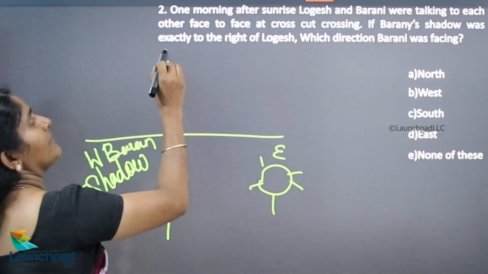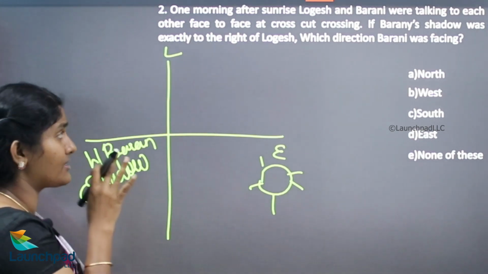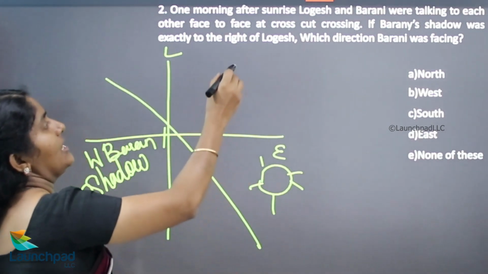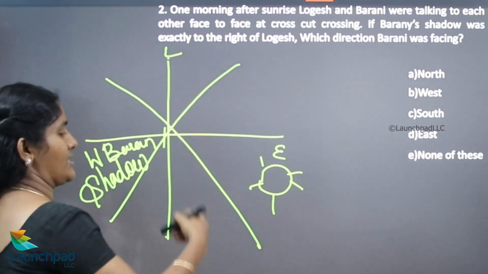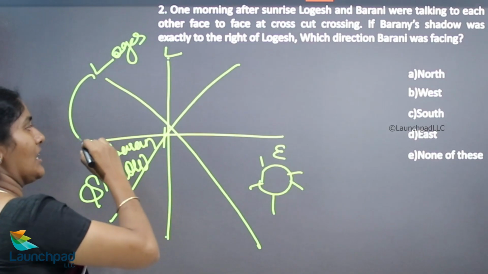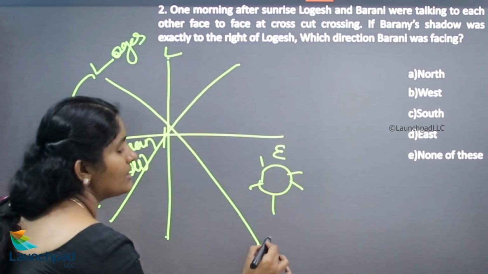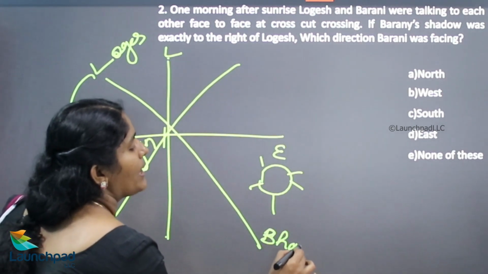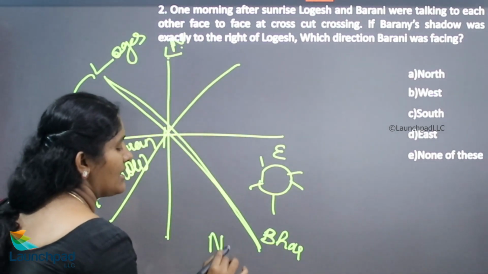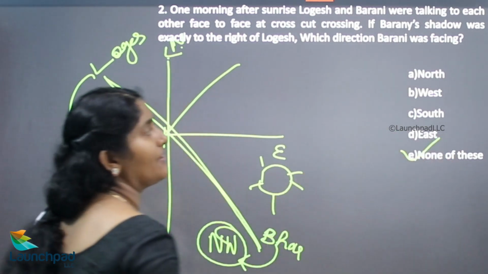If Lokesh is standing here, this is the right hand side direction. It is correct. At a crossing means this is the way, crossing each other, face to face. Lokesh is located here, this is the right hand side of Lokesh, and Bharani's shadow will appear here. The opposite of Lokesh is Bharani. Now which direction is Bharani facing? North-west, in between north and west. So the answer is not available. Your answer is none of these.